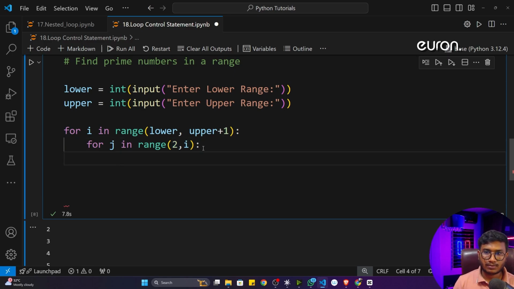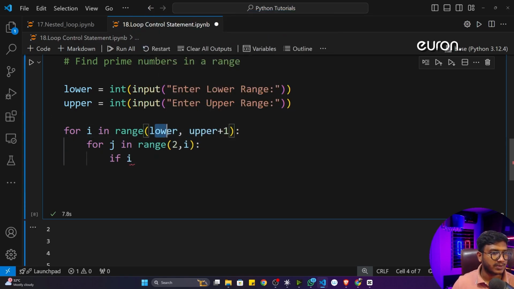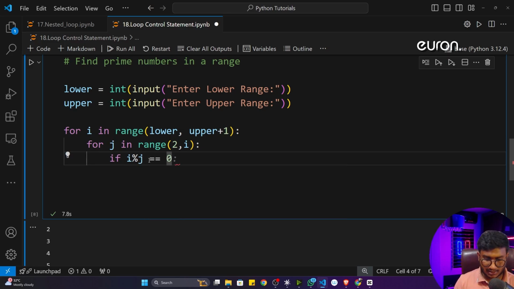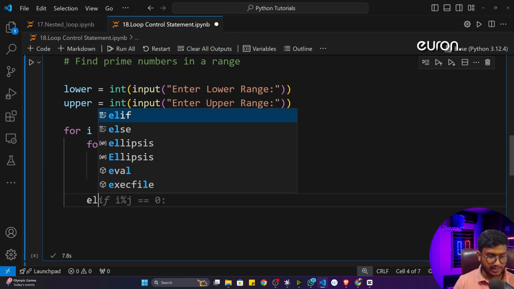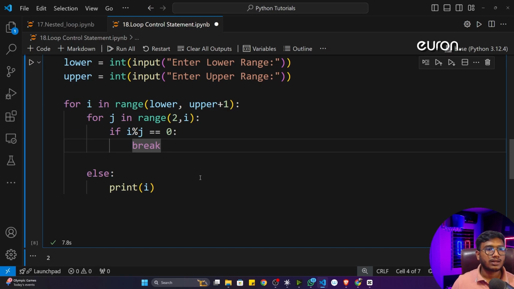Now here I'll write if my i, that means this particular number, whatever the user has given as the lower bound, with the mod symbol, because I think you know mod will try to divide and get the remainder. I'll do the mod operation with j, and if it is 0, that means the remainder is equal to 0, I'll break this loop, because it's not a prime number. Otherwise, inside this for loop, I'll write an else, and print i. That means it will print the prime numbers only.